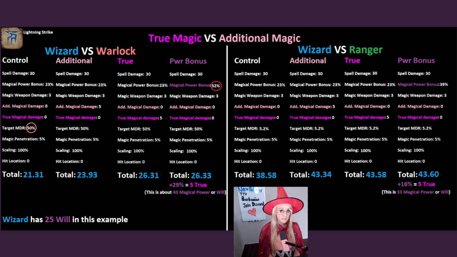If we wanted to match the damage to true magic damage with our magical power bonus, we would need to increase our magical power bonus by 29%, which would be about 40 magical power or will. If we wanted our power bonus to match the true magic damage for the ranger, we would need to increase our magic power bonus to 39%, or an additional 16%. This is 33 magical power or will. I wanted to show you the difference with Zap and Lightning Strike, seeing that Lightning Strike has a 100% scaling versus Zap's 75%, as well as Lightning Strike's high magical damage versus Zap's lower magical damage. These examples also show you how magical power bonus scales terribly.